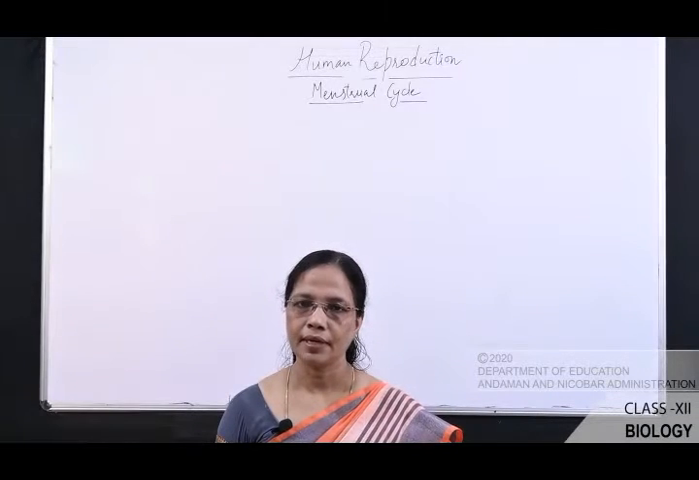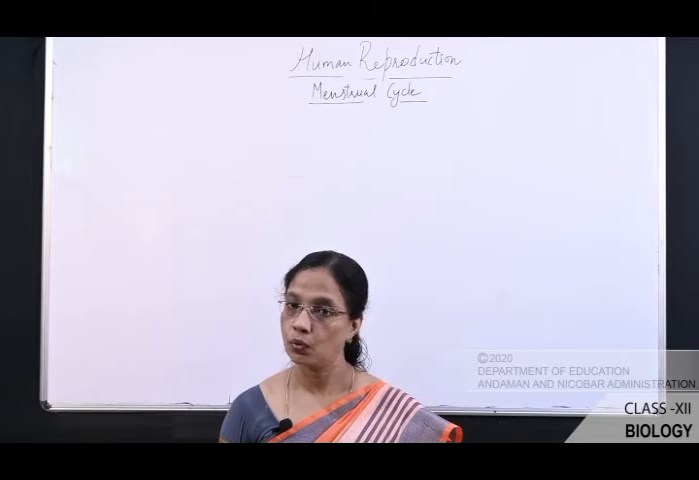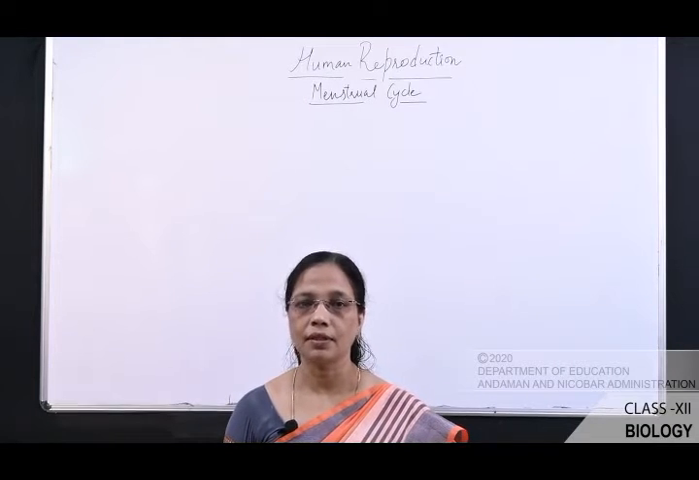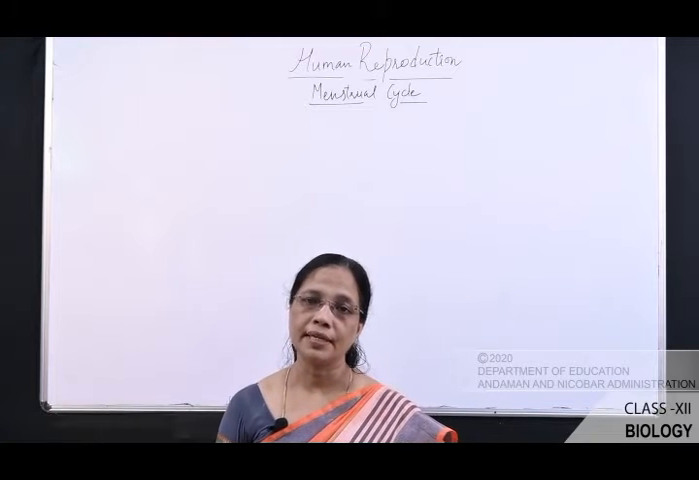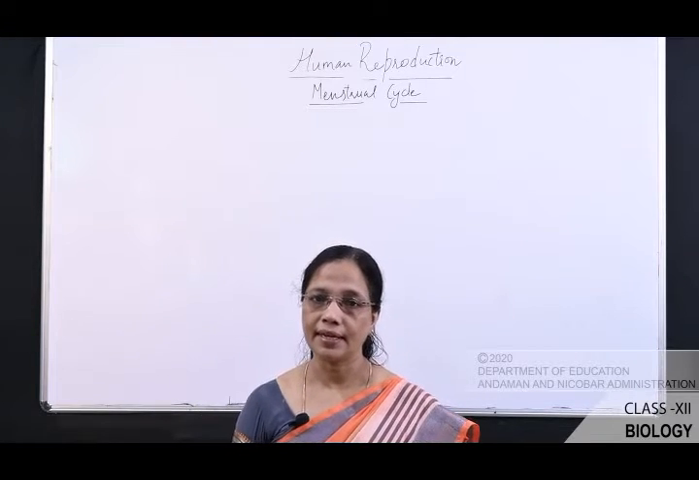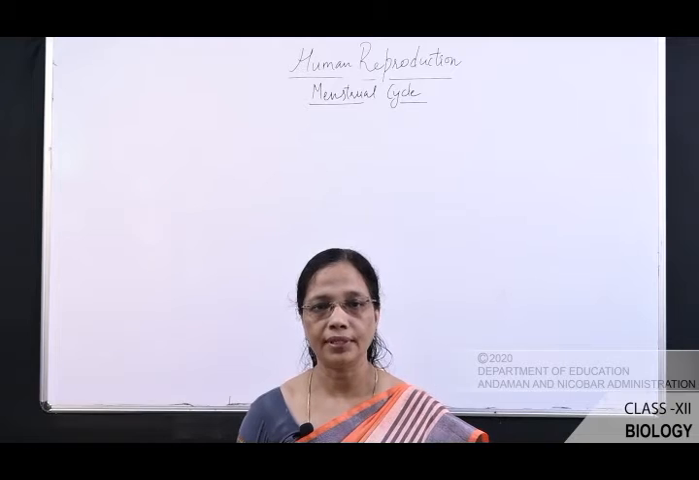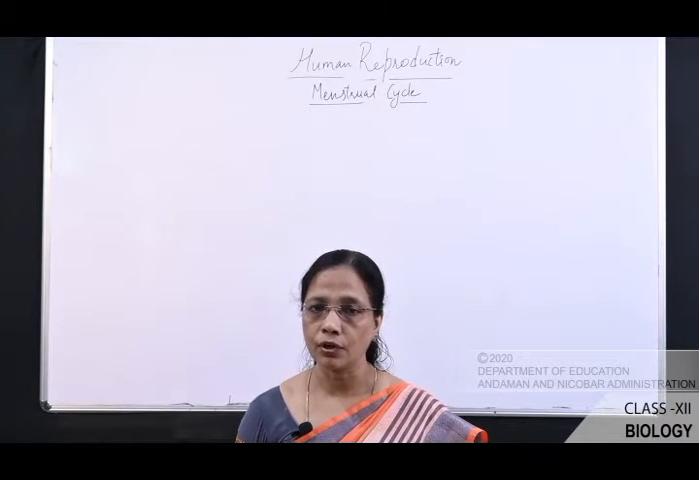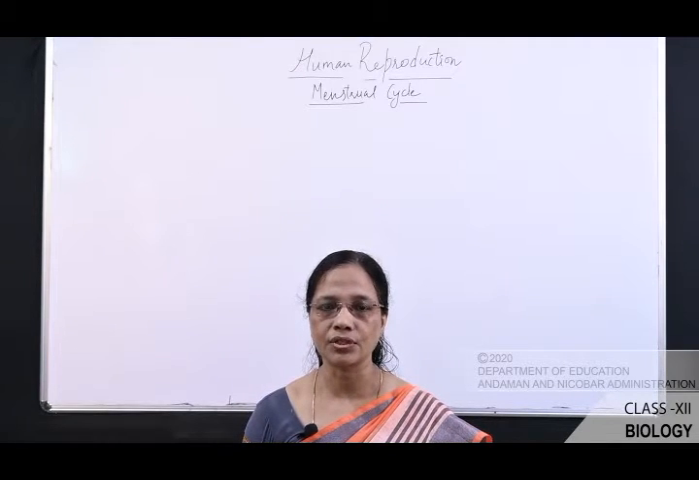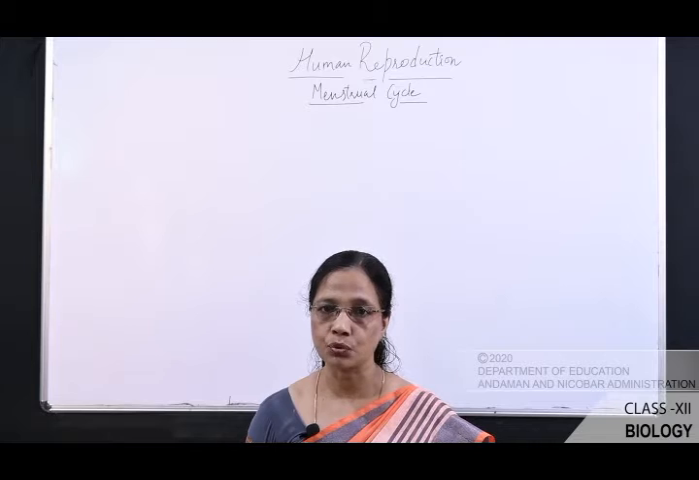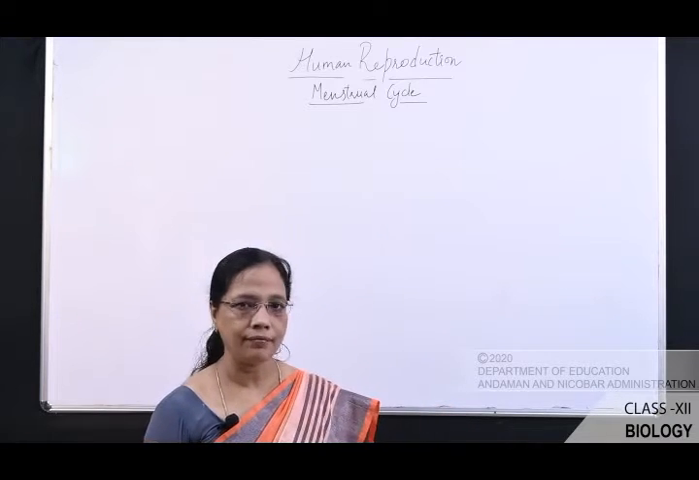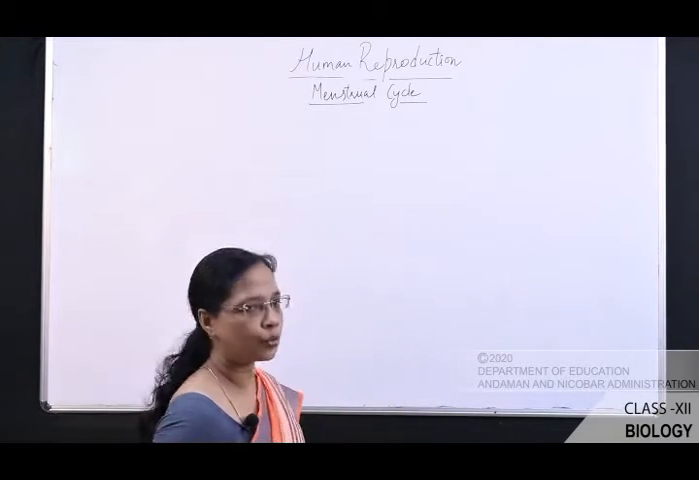Hello children, in the previous class we have studied about oogenesis. What is oogenesis? That is the formation of ovum. Formation of ovum is a cyclic process. It takes 28 to 29 days and it involves changes in the structure and function of the entire reproductive system. That is known as menstrual cycle. Today we are going to study about menstrual cycle.